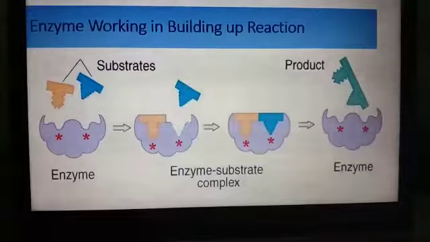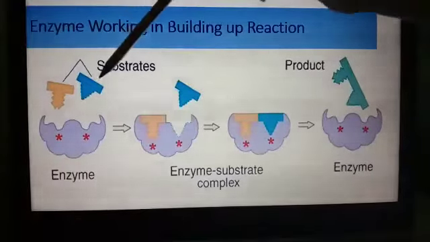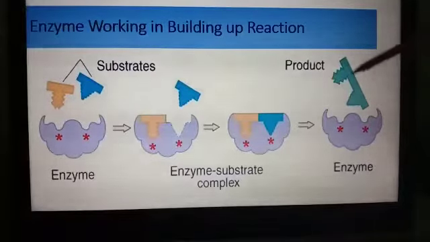Then the enzyme molecule is free to take part in another reaction. Here you can see the enzyme is free and a new substance is formed from the two substrates, single in structure, and this is called the product.